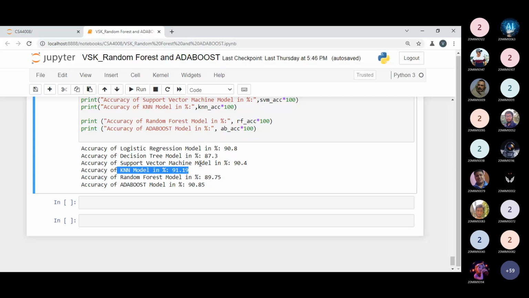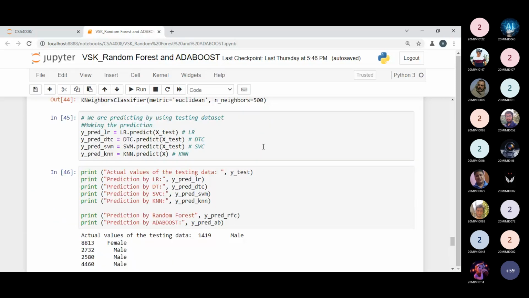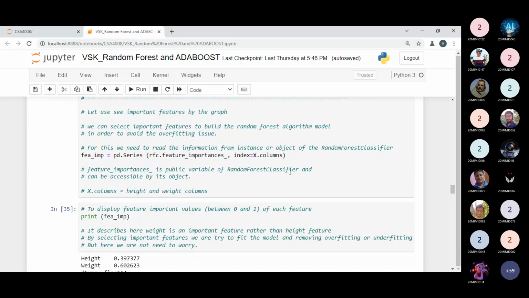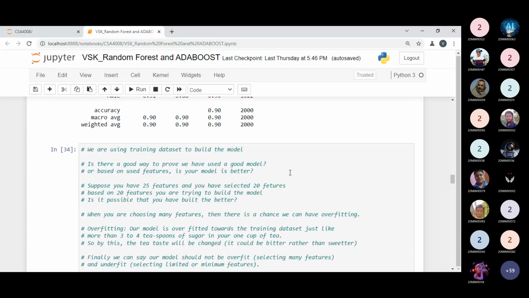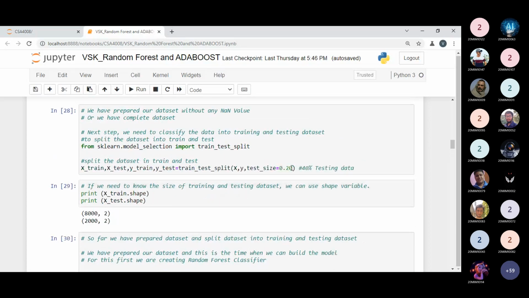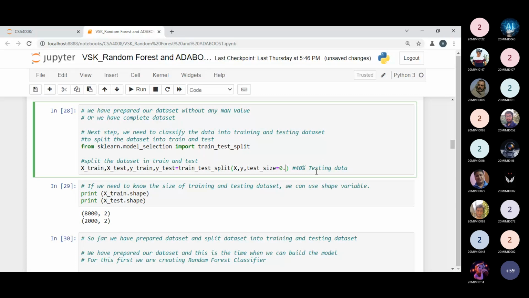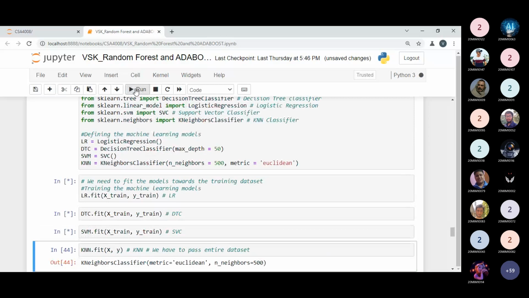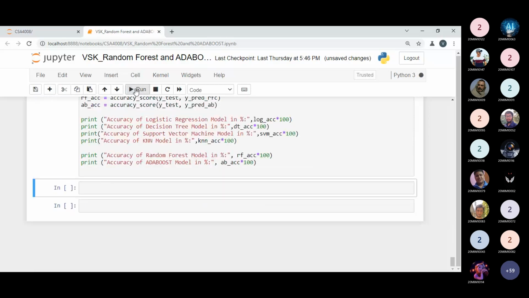Now let me extend the testing size and show my proof once again. Suppose I'm extending it to 45% testing. Let me execute all these codes in front of you, and after a couple of seconds you will be able to see.